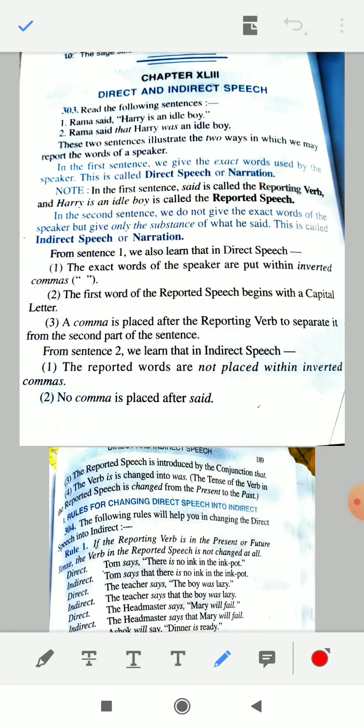Now, whatever we are speaking, it is either direct speech or indirect speech. How a speech is direct and when the speech is indirect, just see. Just see the two examples given at the top.